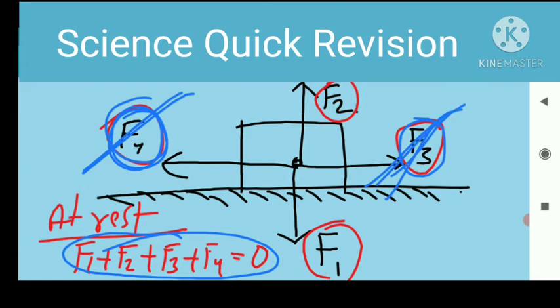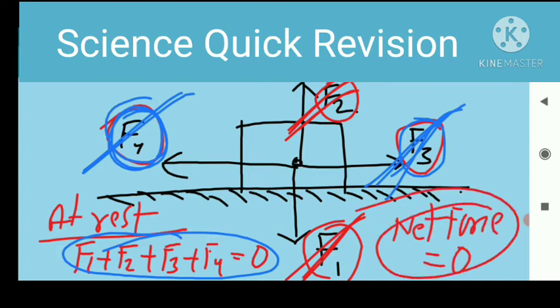Here, force F1 works vertically downward and F2 works vertically upward. But this body is at rest, so both forces cancel each other. I mean both have the same magnitude but work opposite to each other. So finally the sum of all forces should be equal to 0. The net force working on this body will be 0 here.